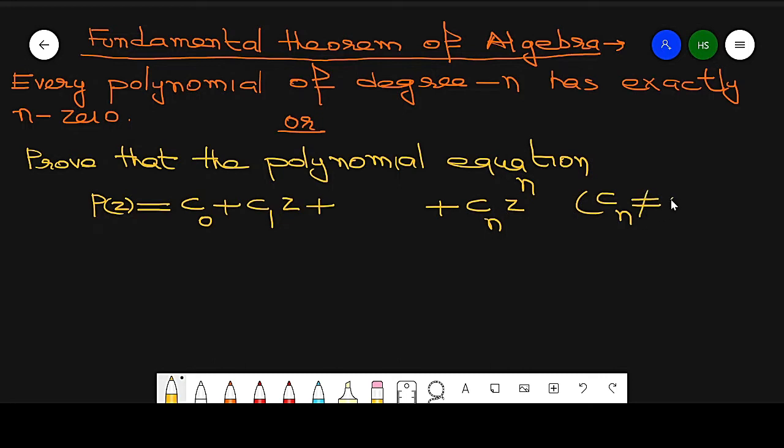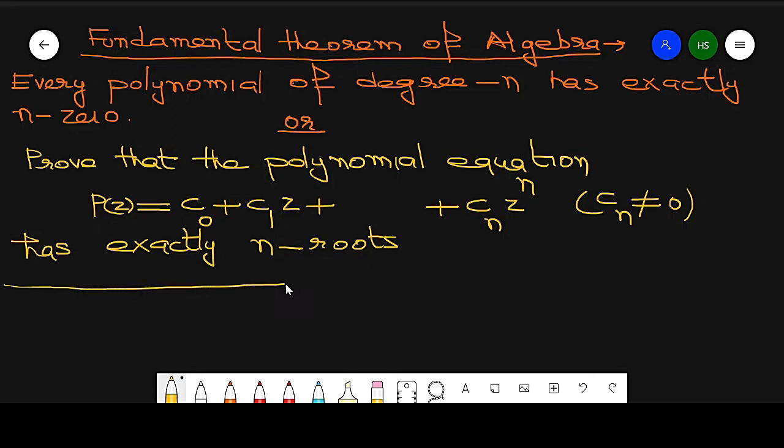It means it is a polynomial of degree n, so it has exactly n roots. This is the statement of the fundamental theorem of algebra that we use in some questions.